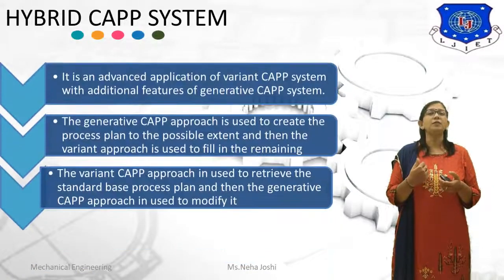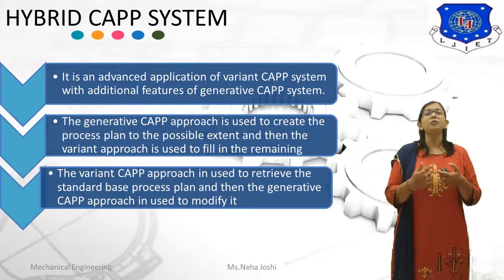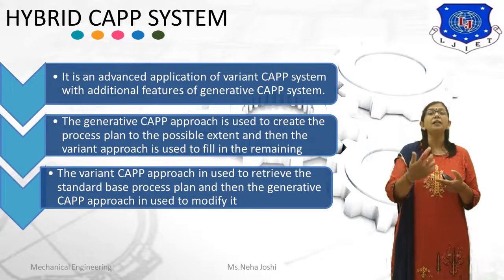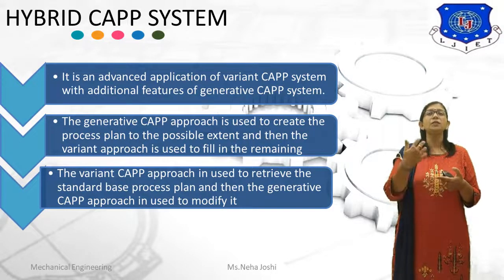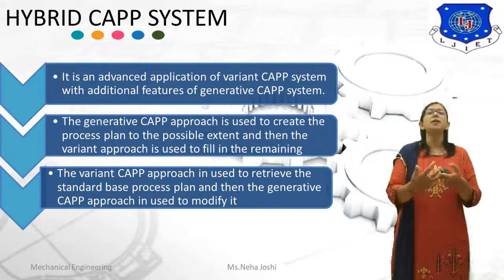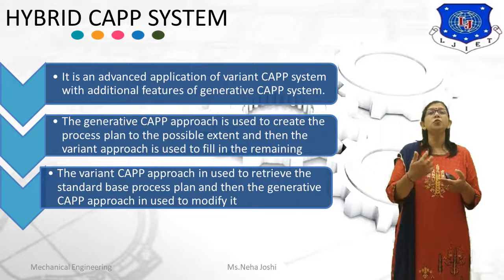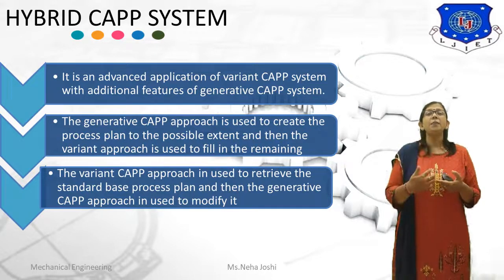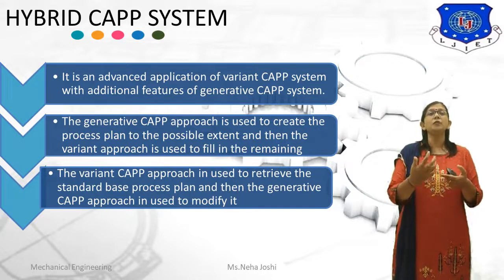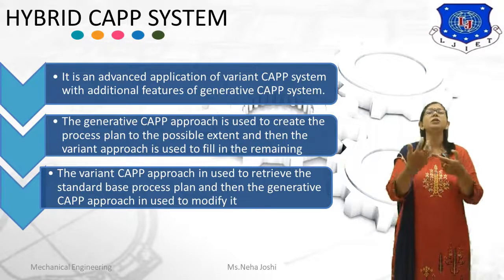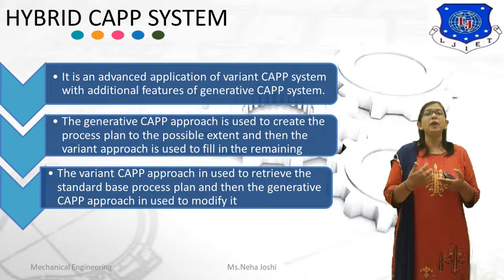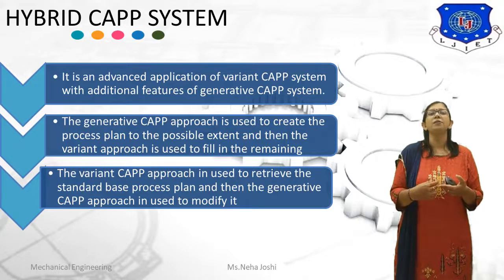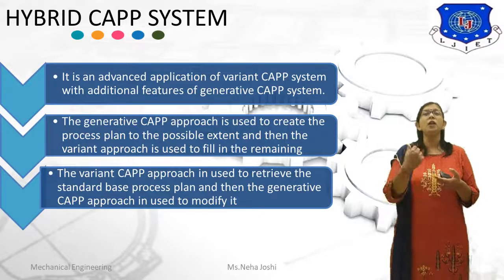Now, the last type of CAPP, that is hybrid CAPP system. Now, what is hybrid system? It is an advanced application of variant CAPP system with additional features of the generative CAPP system. The generative CAPP approach is used to create the process plan to the possible extent, and the variant approach is used to fill the remaining. The variant CAPP approach is used to relate the standard based process plan, and then the generative CAPP approach is used to modify it. For simple and moderate feature parts, the variant CAPP approach is used, while for complicated part features, the generative CAPP approach is used.